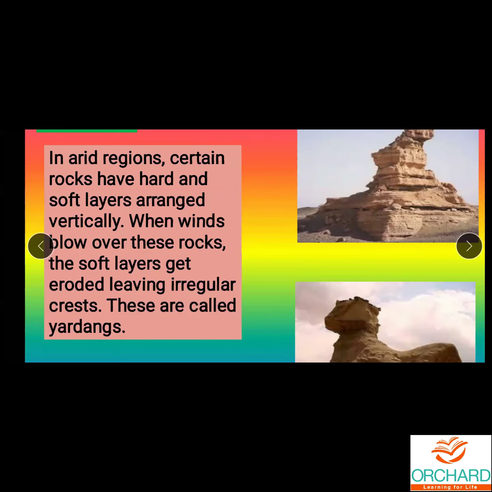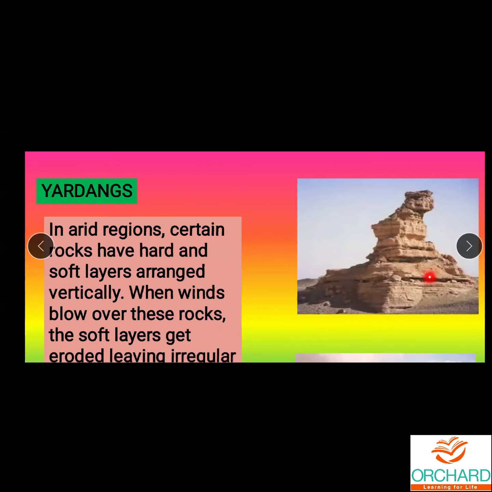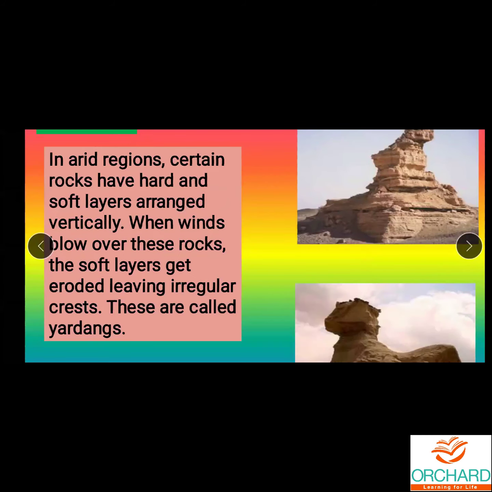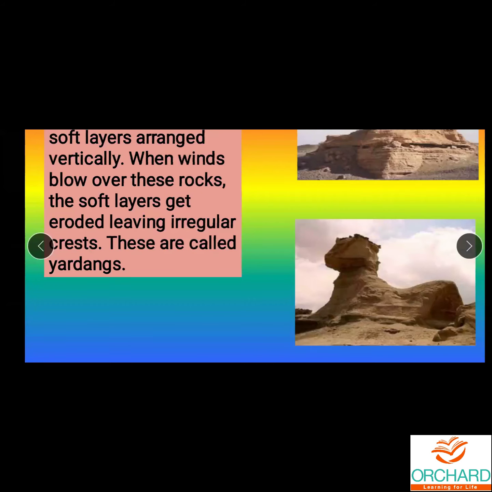And you can see here, hard and soft layers arranged vertically. In the arid regions, if you see the rocks, you can see layer by layer, as if somebody has arranged the stones, but all these are done naturally. When the wind blows over these rocks, the soft layers get eroded, leaving irregular crests, and these irregular crests are called yardangs.